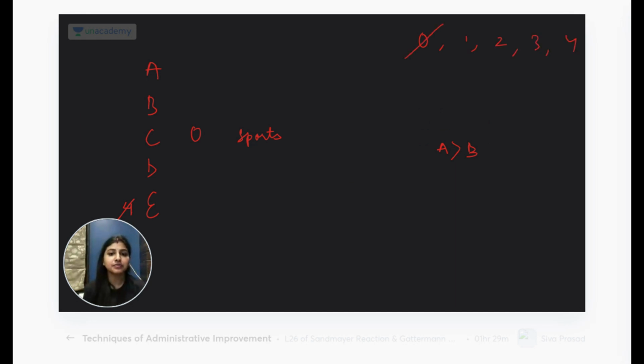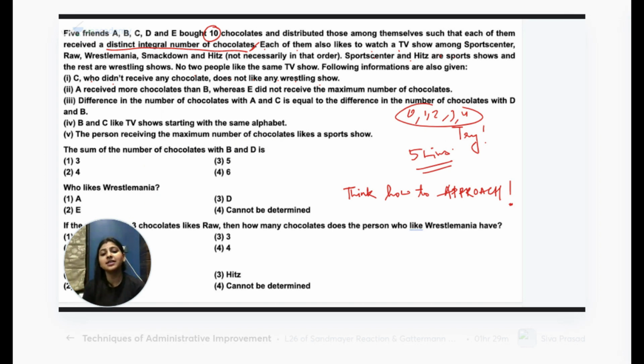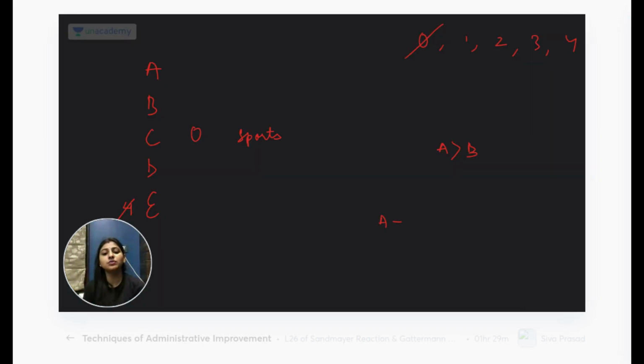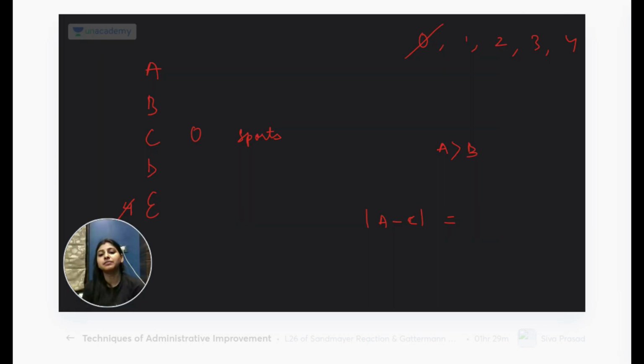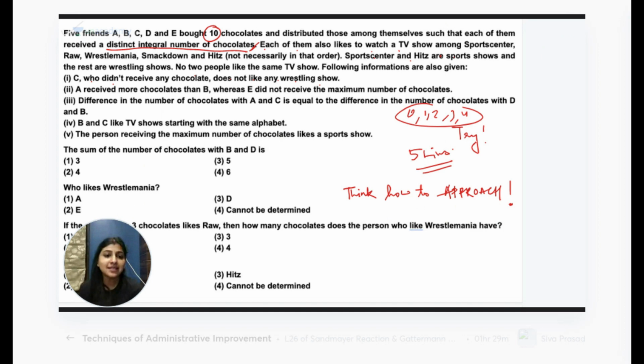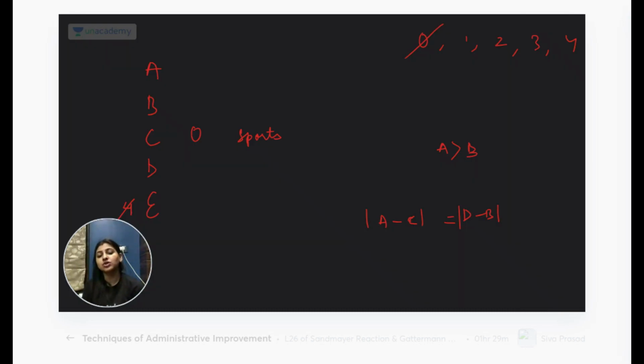Next. The difference between the number of chocolates with A and C is equal to the difference between the number of chocolates with D and B. B and C like TV shows starting with the same alphabet. Which are the TV shows starting with the same alphabet? Sports Center and SmackDown. Which of these will go for C? Sports Center, because C likes a sports TV show. So Sports Center will go for C, and for B it will be SmackDown, which is a wrestling show.